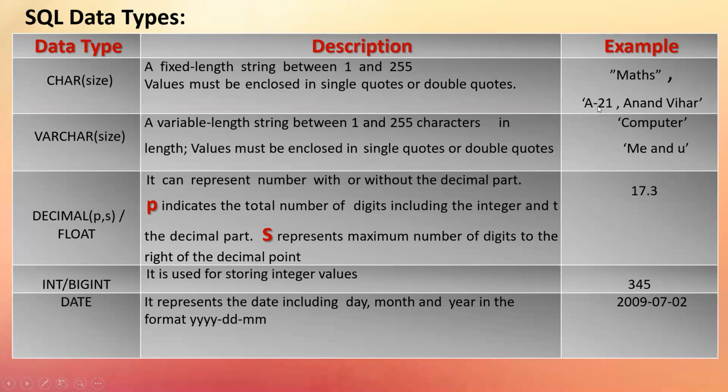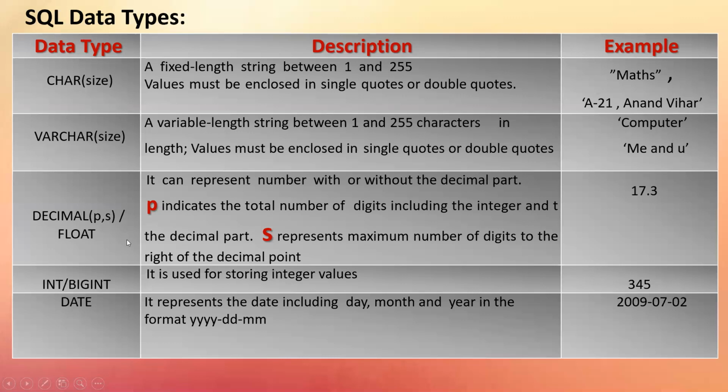Dash, comma, space, everything. So it's just like your string data. It can contain everything and anything. There's a difference between char and varchar, I'll come to that later. As of now, you understand the string replacement. What you have in SQL is char and varchar.